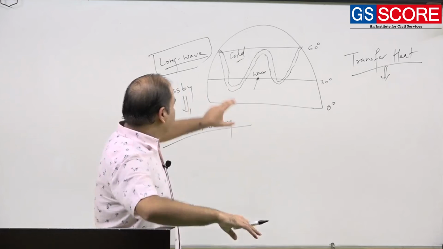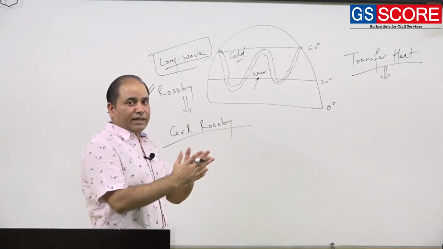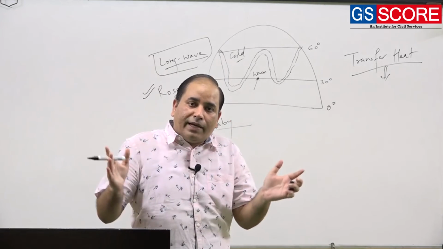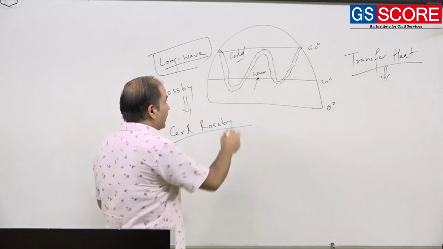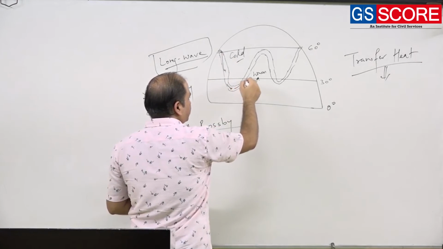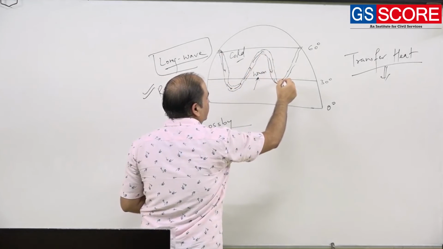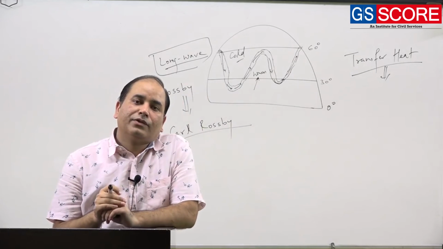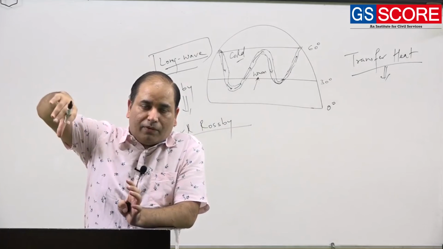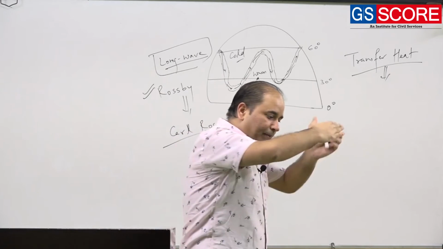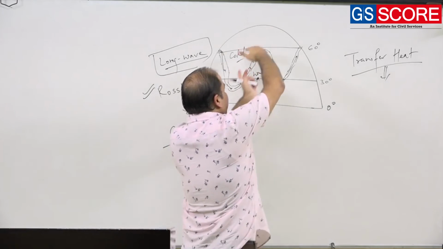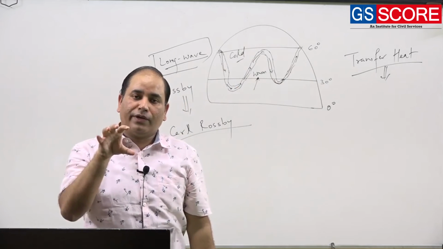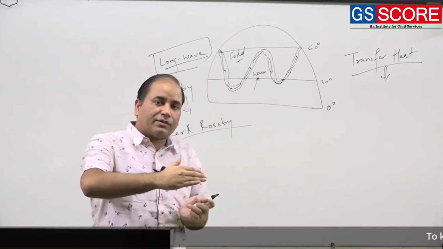Also, this Rossby wave is a band of waves. So don't get confused that it is only 10 kilometers or 5. No, it is a very wide band of movement of air, and in between, the jet streams are blowing. So in other words, there is a pattern that is moving. This Rossby wave is simply a pattern, and in it you will have the jet stream. There will be a core. In the core you will have the jet stream, but in general you have this whole pattern of the Rossby wave.